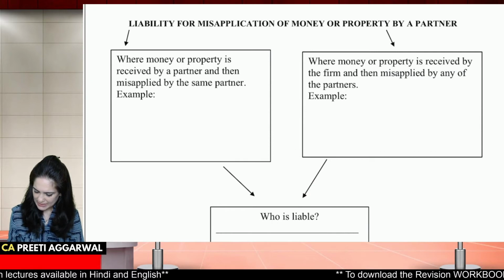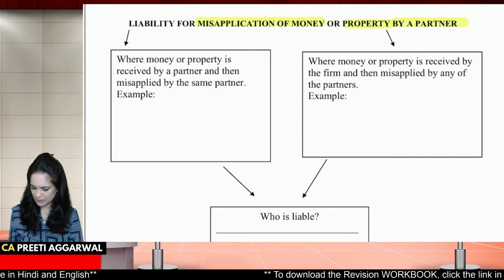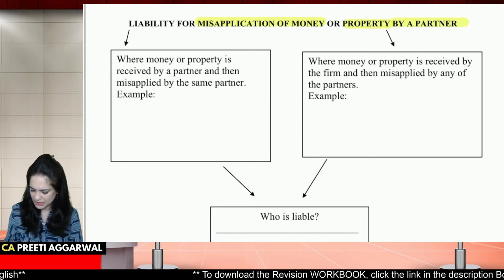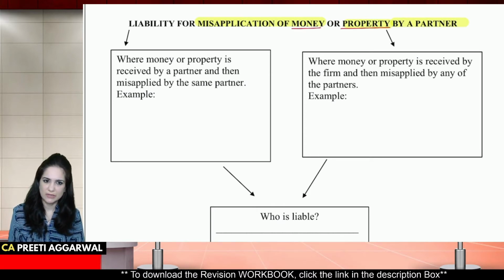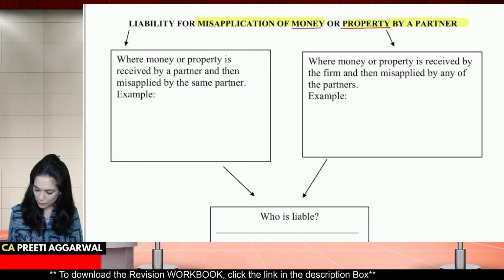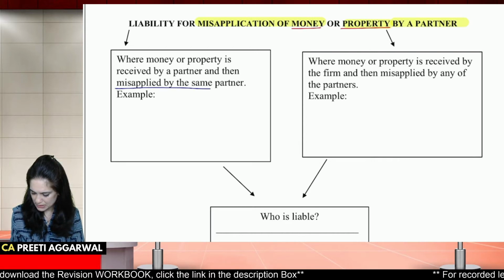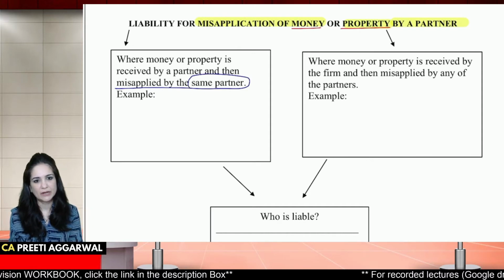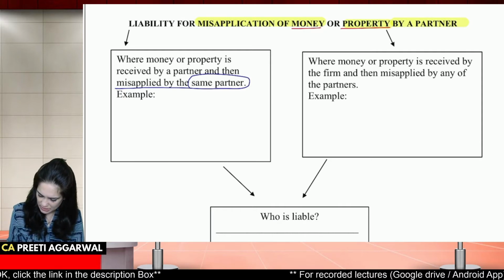Liability for misapplication of money or property by the partner. Misapplication of money or property by a partner. The first case is discussed separately, so we will cover that. Where money or property is received by the partner and misapplied by the same partner. Like, for example, I'll discuss money.